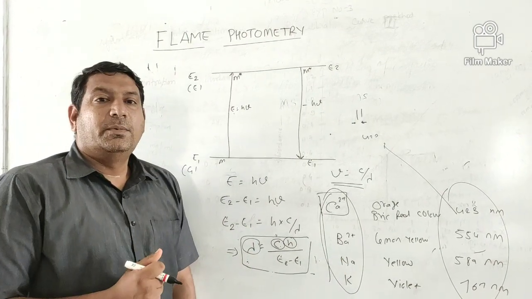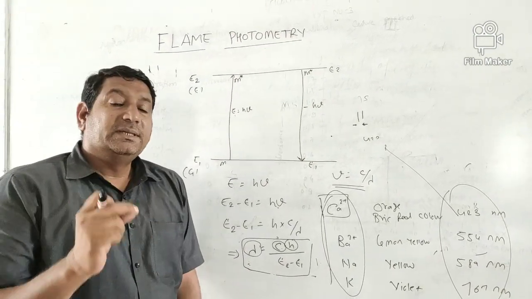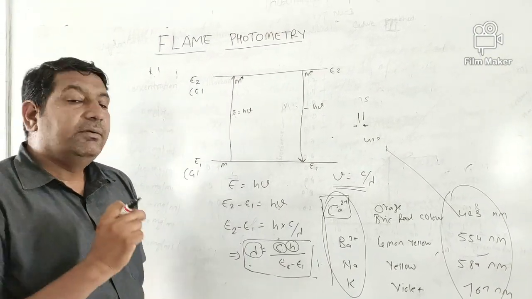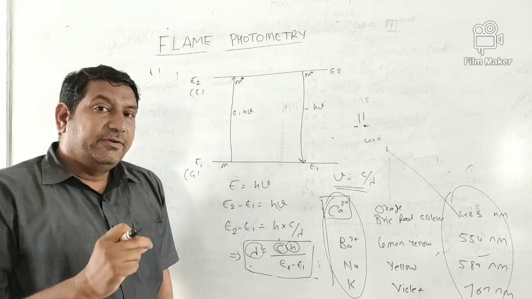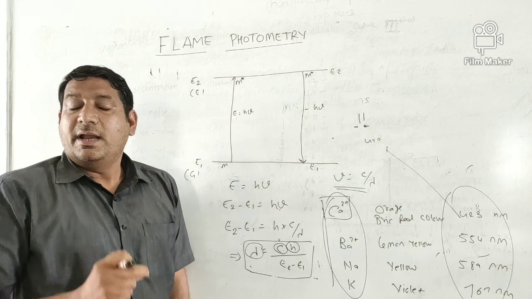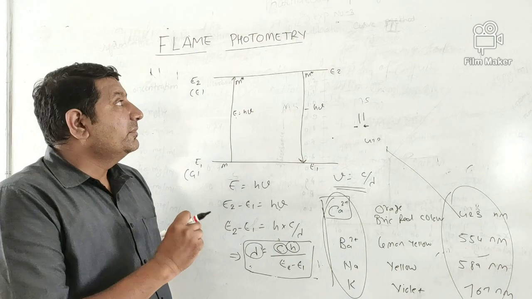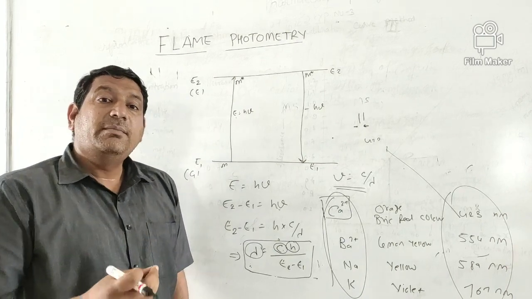barium and potassium. So in this lecture we discussed the principle and basic concept of flame photometry. In the next video, I will discuss the instrumentation of flame photometry. And kindly note, the instrument which is used to determine flame radiation is known as a flame photometer.